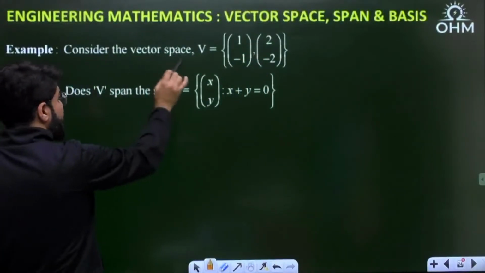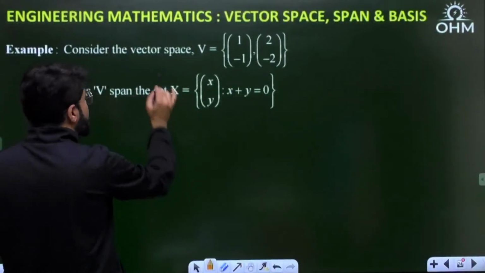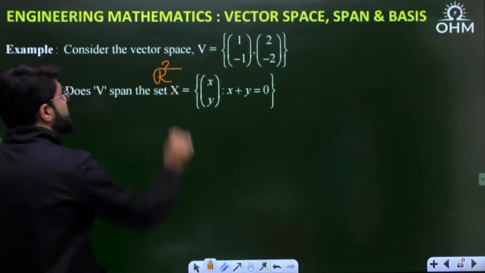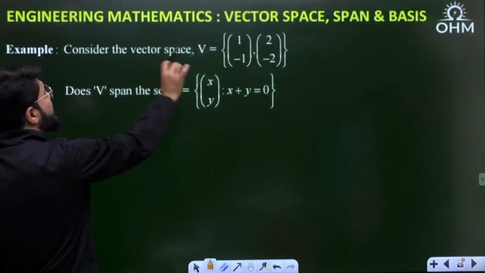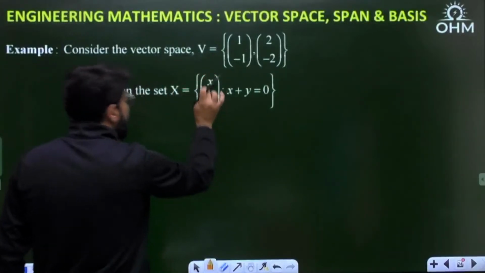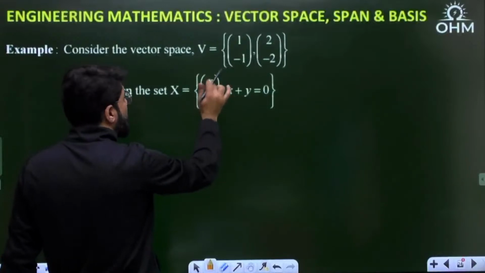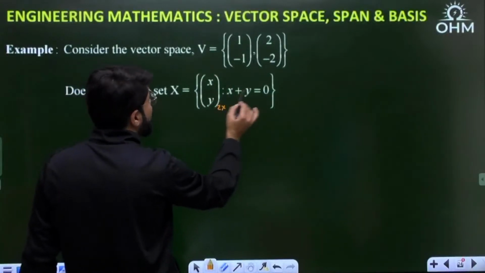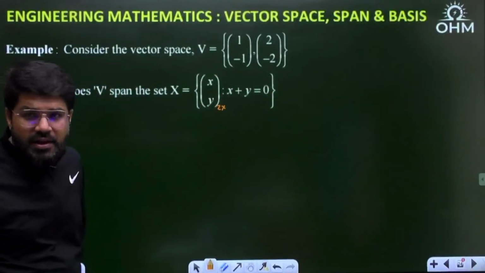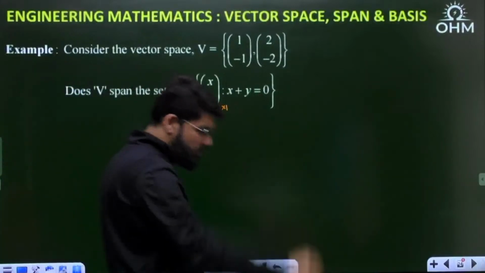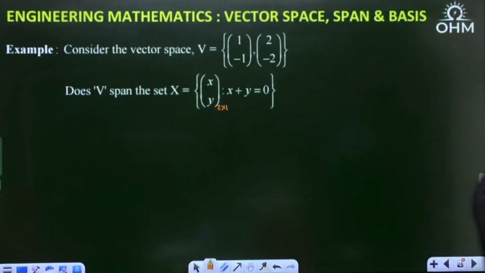Does this V span the set X? I'm not talking about spanning R2. I'm talking about spanning any set X. Which X? The one which contains all the 2 cross 1 vectors x and y, such that x plus y equal to 0, with the condition x plus y equal to 0.